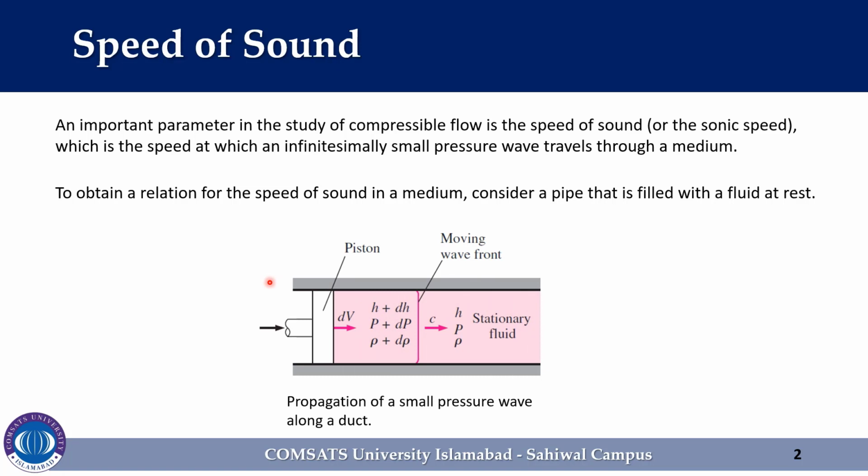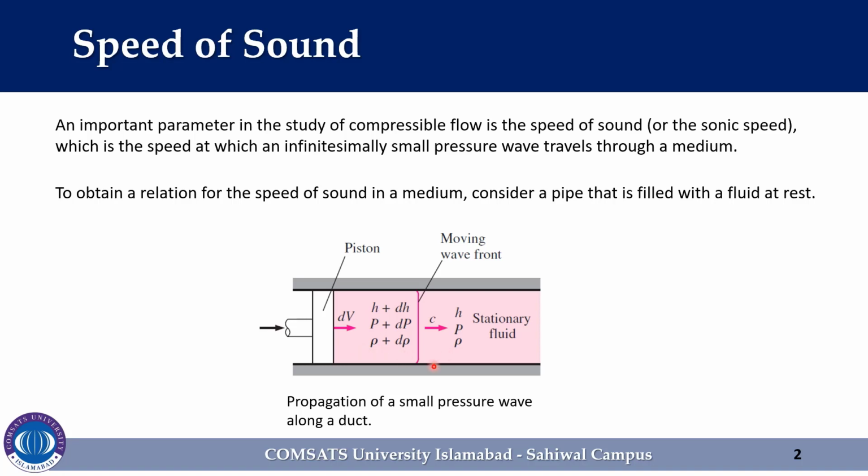Initially the piston is at rest, meaning the velocity is zero, while the density of the fluid is rho, pressure is P, and the enthalpy of the fluid is represented with h. A piston fitted in the pipe is now moved to the right with a constant incremental velocity dV, creating a sonic wave.